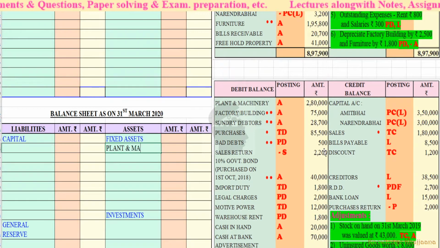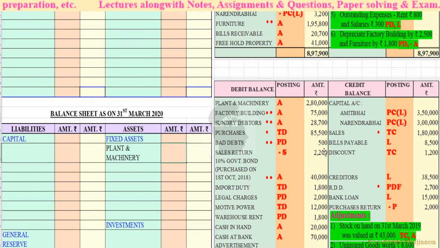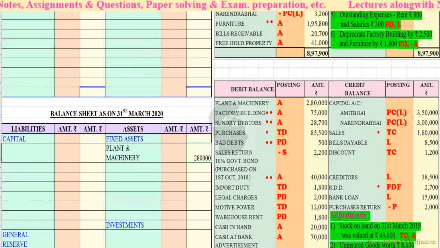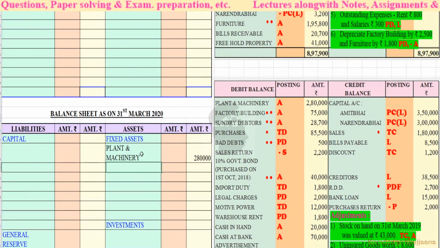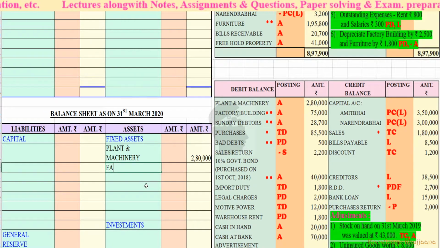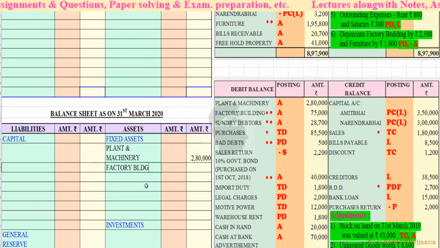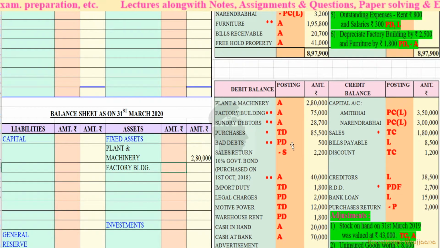Next, there is no adjustment against plant and machinery. Then factory building of the value 75,000. There is an adjustment.